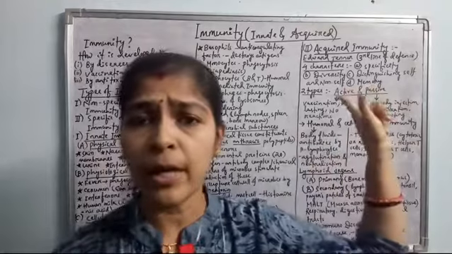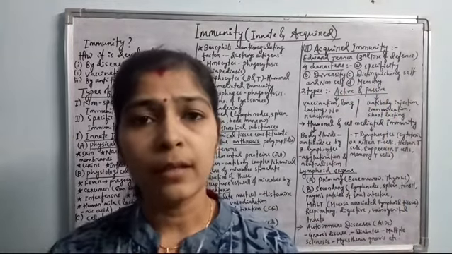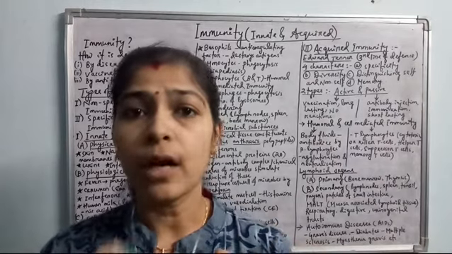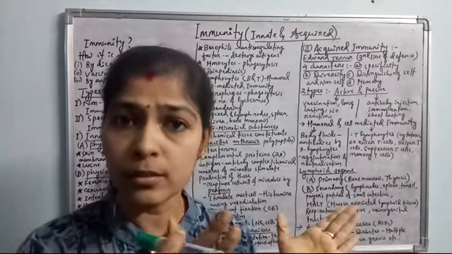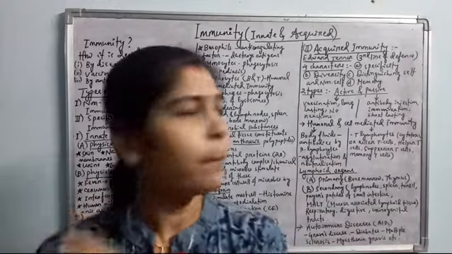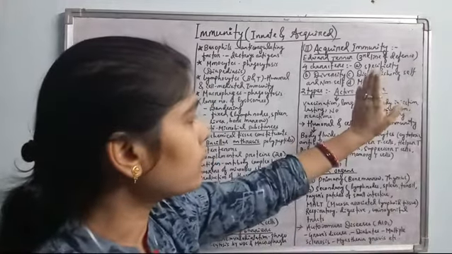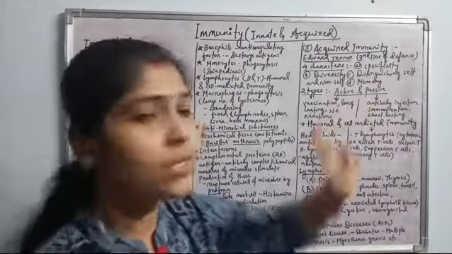Whenever we are taking any antibiotics or any vaccine, there should not be any interaction of these with our self cells, body cells. They should recognize which one is the self body cell and which one is the antigen or the foreign microbe. So this acquired immunity can distinguish the self cell and the non-self microbes. And the fourth one is memory.